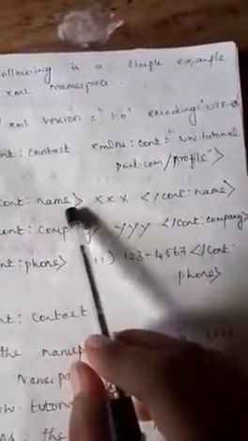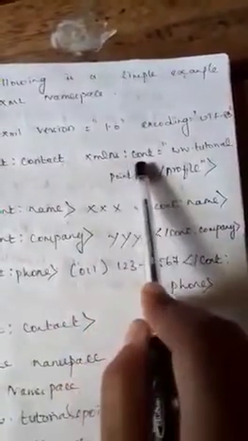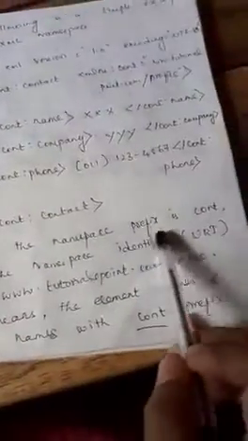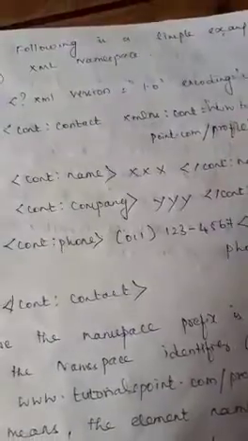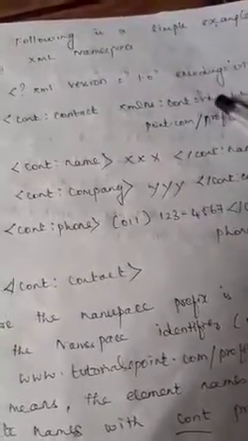In this example you can see this is the namespace name. This is the prefix. By using this prefix you can declare the elements and the content of the values. Here the namespace prefix is cont and the namespace identifier is the URI. Here the URI is www.tutorialspoint.com/profile. On that URI you can provide information for these elements.